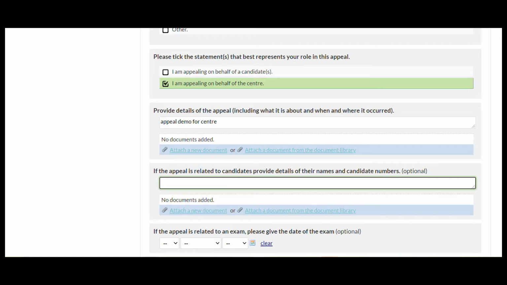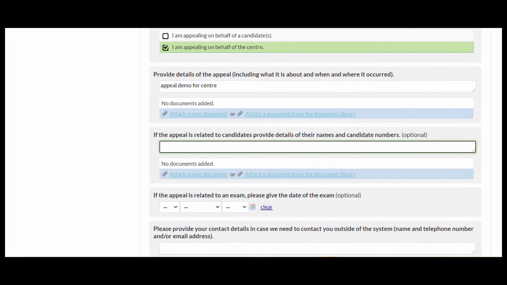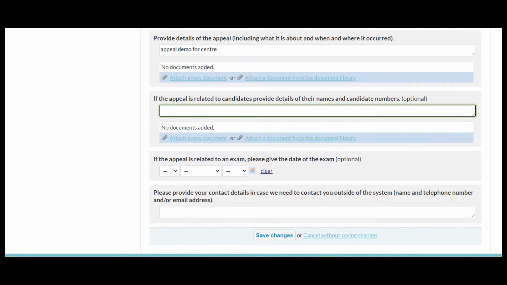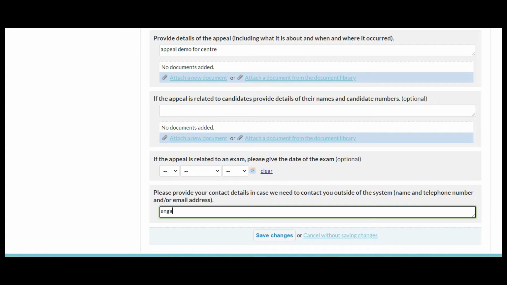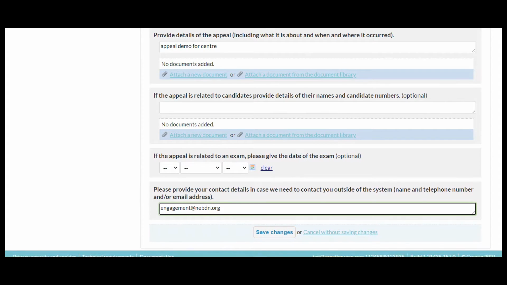Again, it is optional, but the more information you provide to us, the quicker we can respond and the more straightforward it will be. And if it's related to an exam, give the date of that, and always pop your contact details. Pop our email address in there, and then we can get hold of you.